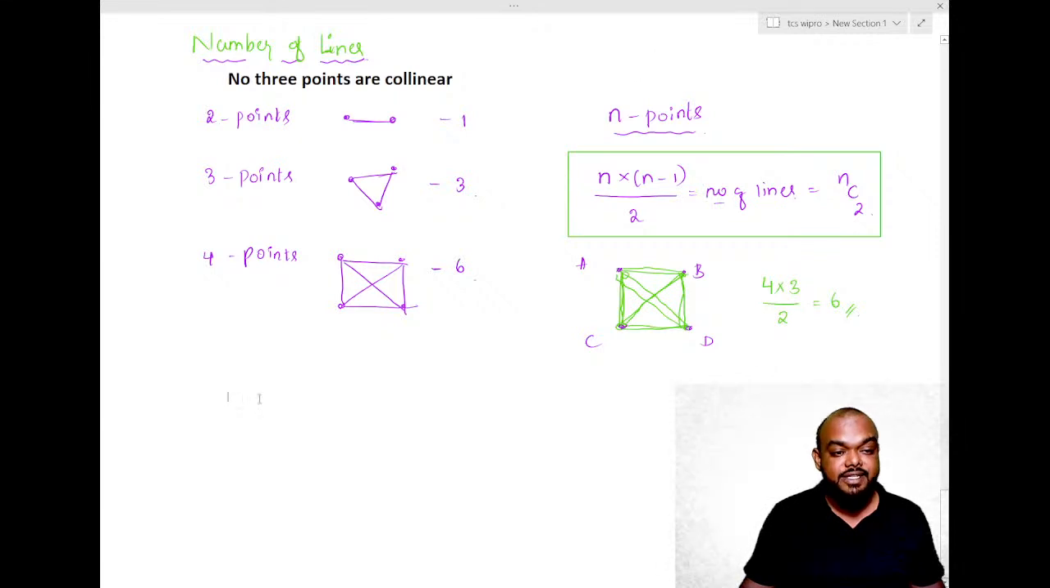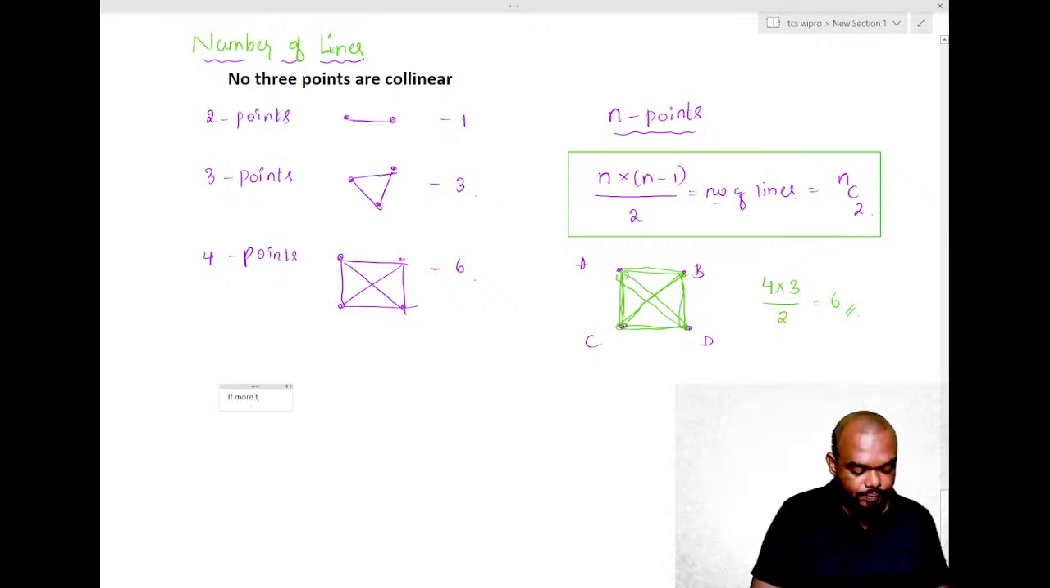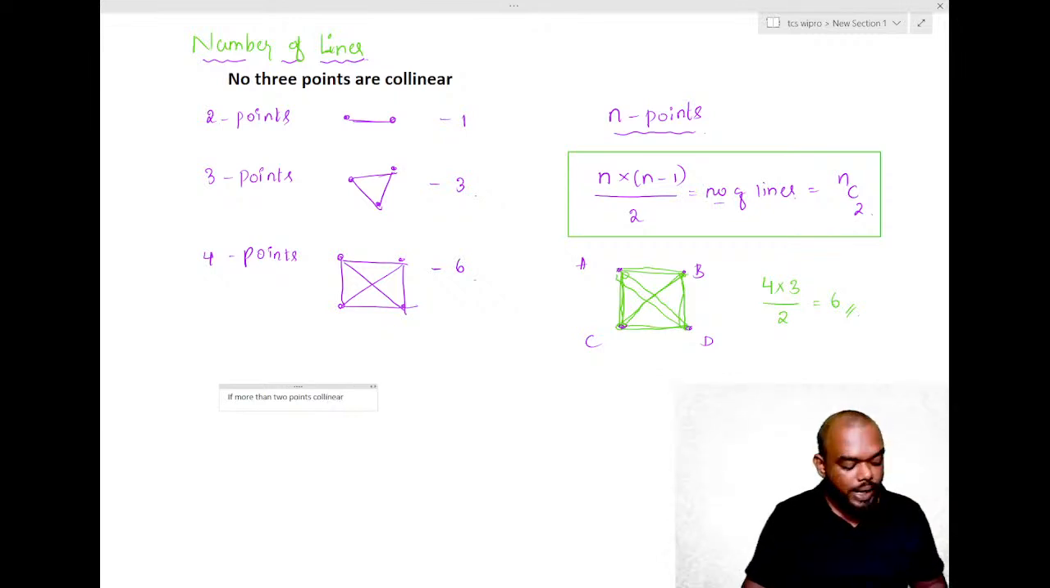That will be our next part. What is the condition here? If more than 2 points are collinear, what happens? Observe.